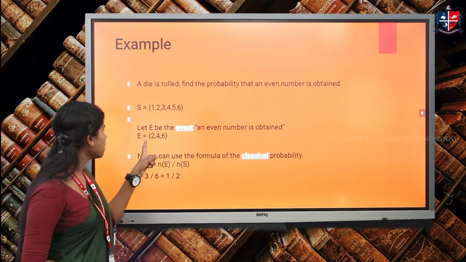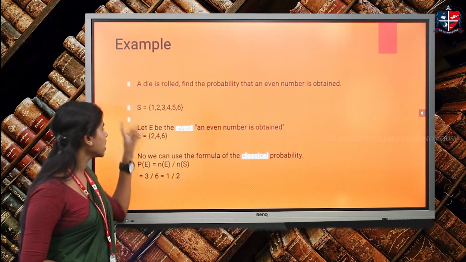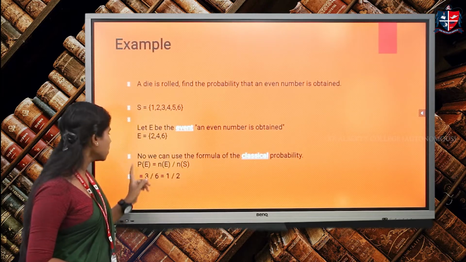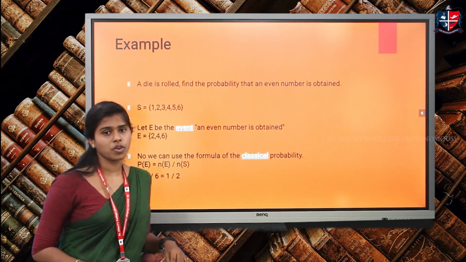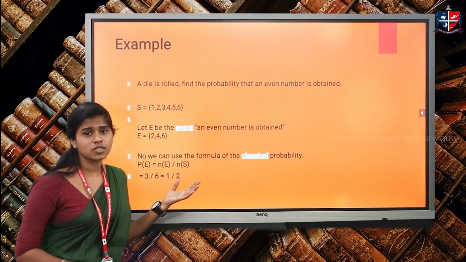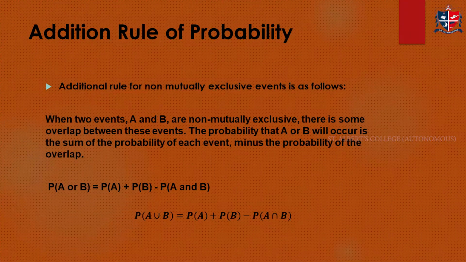Here the favorable outcomes are 3, out of the 6 total outcomes. So the probability will be 3 by 6, that is 1 by 2 or 0.5. So this is a simple example explaining the simple type of probability. And next we are moving to the addition rule of probability.